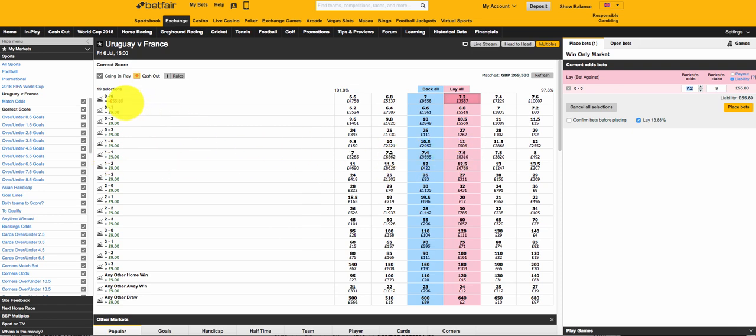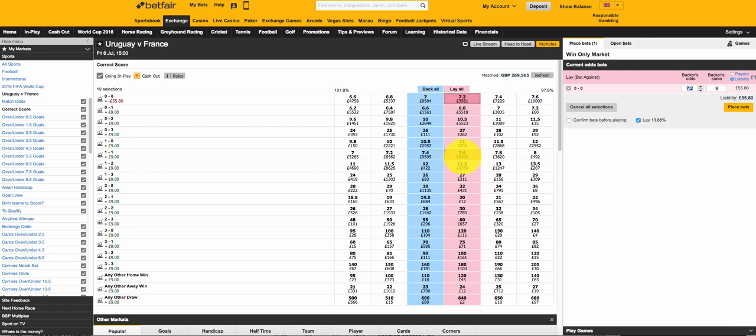I want to lay that, but I've already got £55.80 here. I've only got £100 in my bank. So, you know, I can't really get on that with another £9, because straight away that's going to put me over £110. I've only got £100 in my bank.